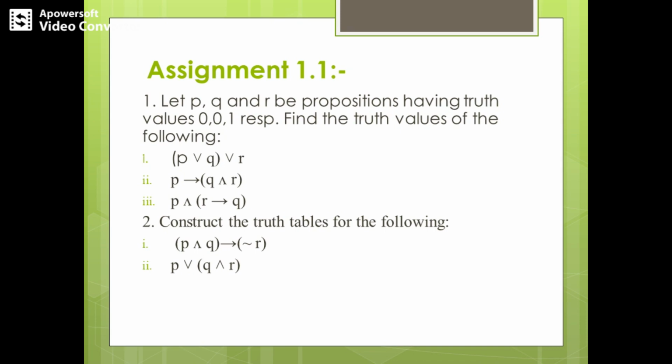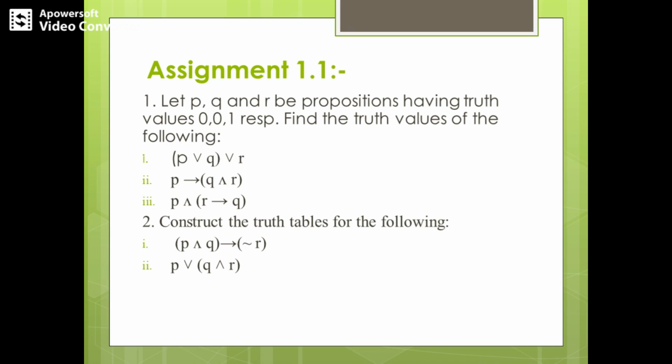So coming to the second one, you need to just construct the truth table. Here, how many primitives have you got? P, Q, R. For these primitives, you first construct all possible combinations for the three primitives or propositions, and then you find out which is different. For example, in the first subsection of the second problem, the question says P and Q implies negation R. So first construct P, Q, R columns, that is, write all the possible rows for the three primitives. Then construct another column, that is negation R. Right, so negation R. Write down all those values for all the rows.